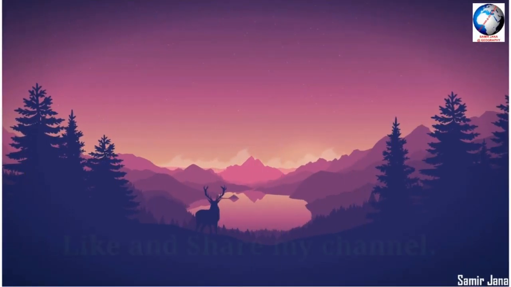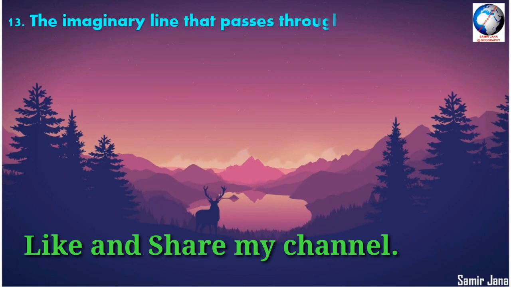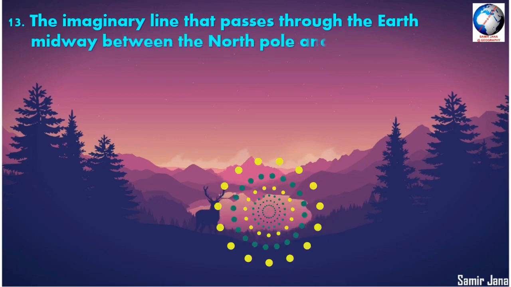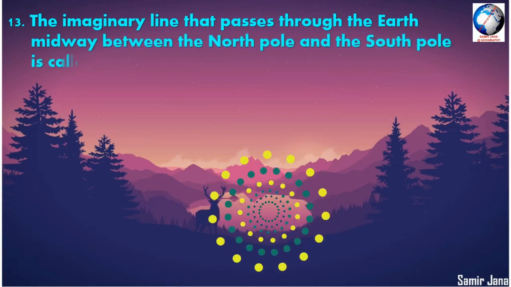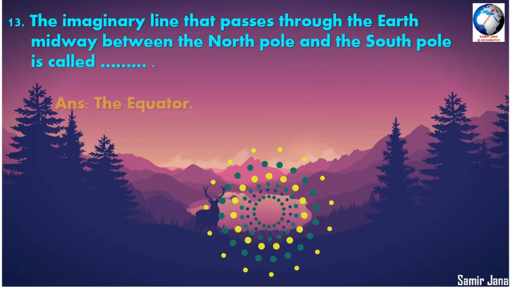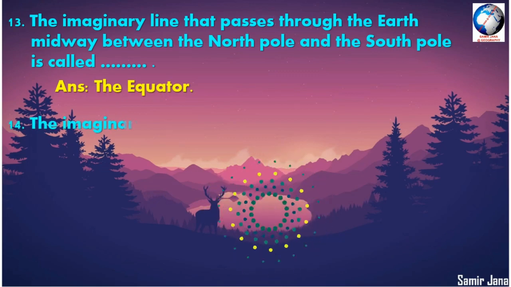Question number 13. You are watching the 26th episode of my geography series. The imaginary line that passes through the earth midway between the North Pole and South Pole is called dash, and the answer is the equator, which divides Earth into two equal parts.